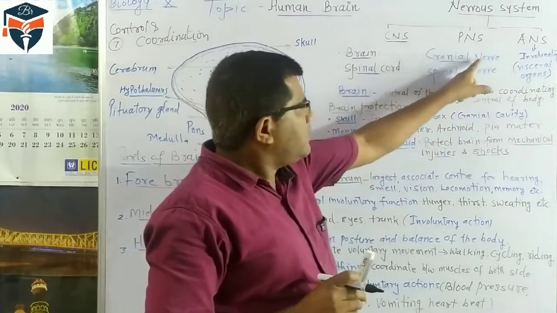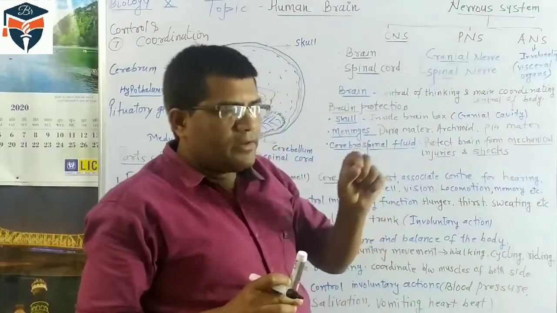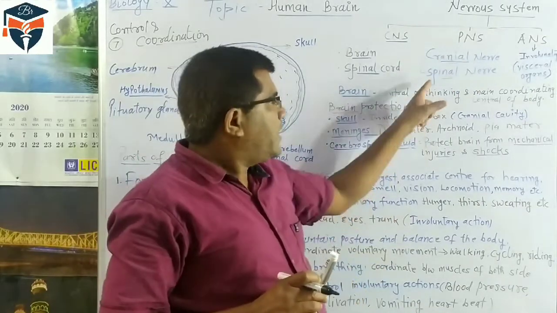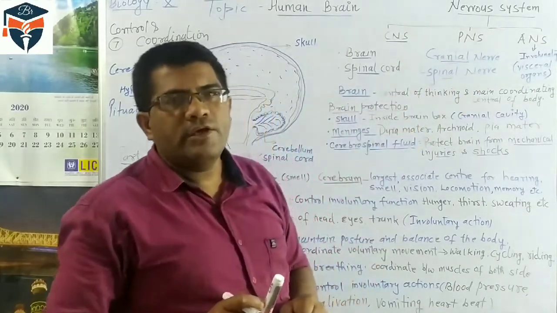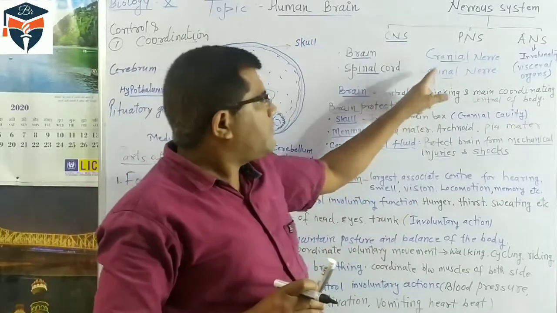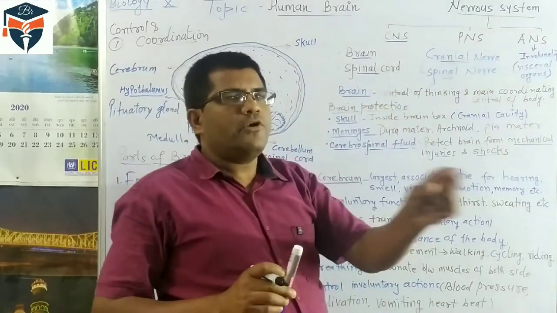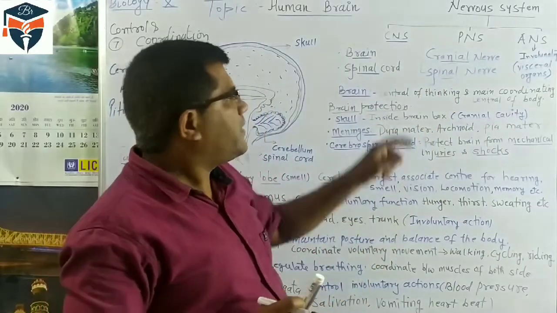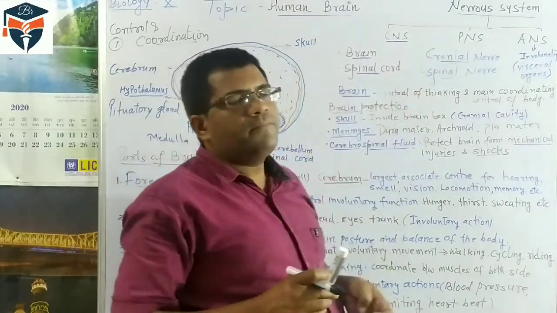By these cranial nerves and spinal nerves, information from the brain to the body parts and from the spinal cord to the body parts is conveyed. So information from the brain to other body parts and from the spinal cord to other body parts is sent. This is the function of the PNS.